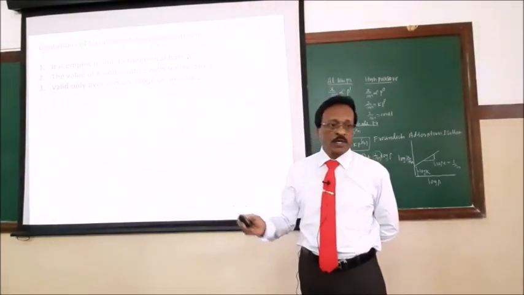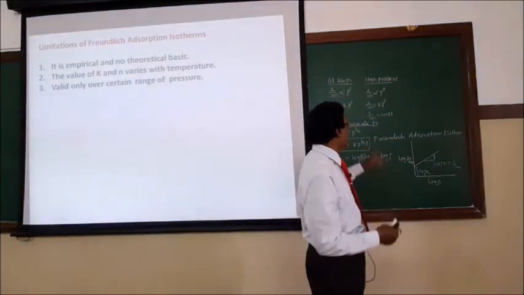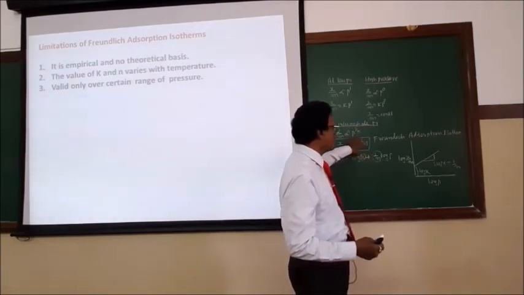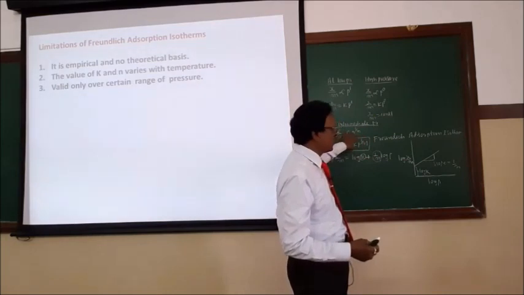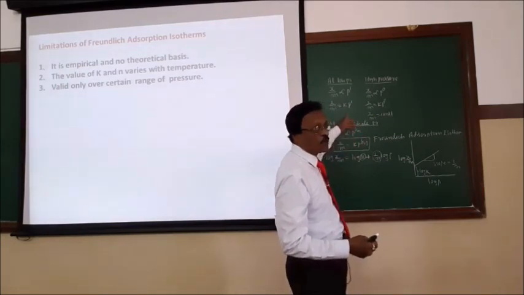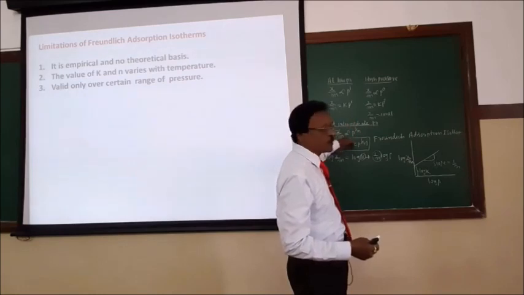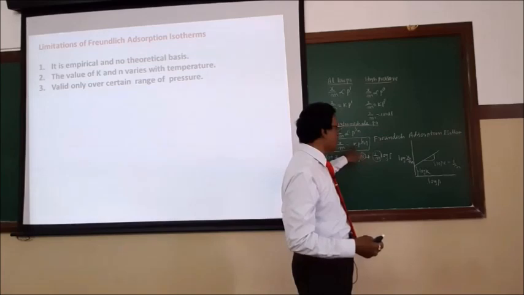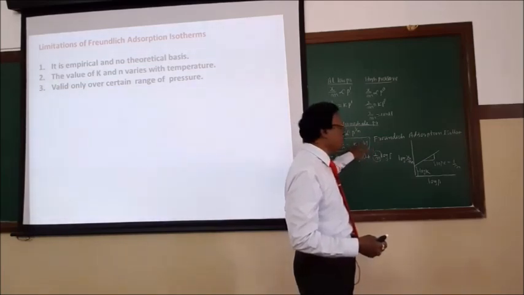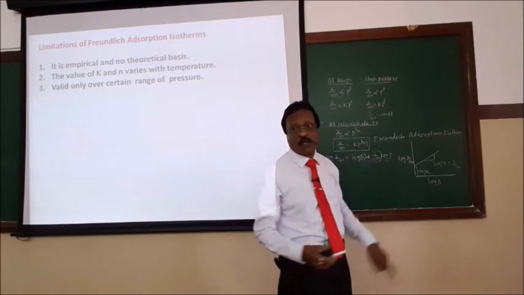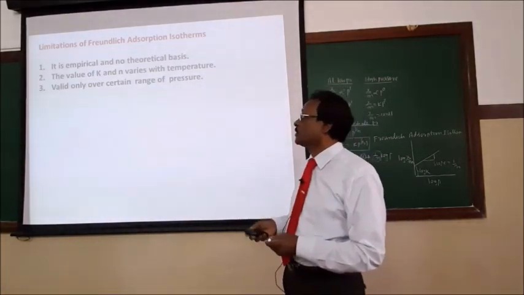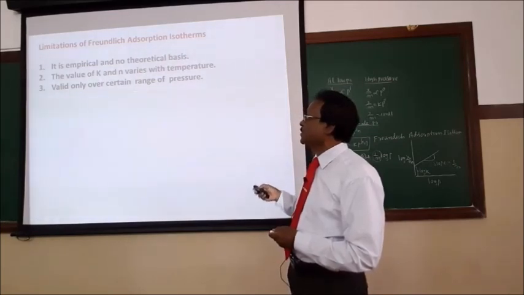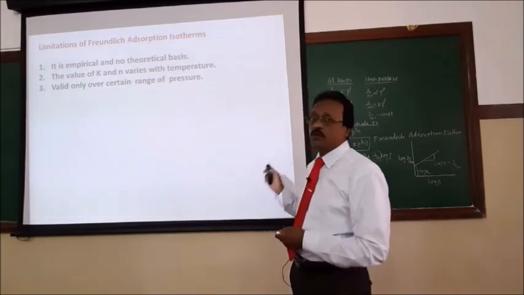So Freundlich has given a mathematical equation, the Freundlich equation: x by m is proportional to p to the power of 1 by n, or k into p to the power of 1 by n, which is only an empirical formula. No theoretical basis for this equation, but experimentally, yes, he correlated this equation. It is an empirical equation without any theory supporting it. The constant k value and n value are measured, and these values depend upon the nature of the adsorbent and the adsorbate, as calculated from the mathematical equation. It is only empirical, with no theoretical basis. The values of k and n vary with temperature, and it applies only over a range of pressure.